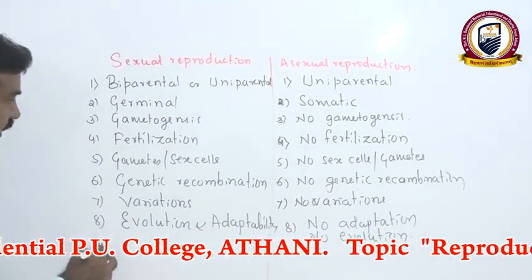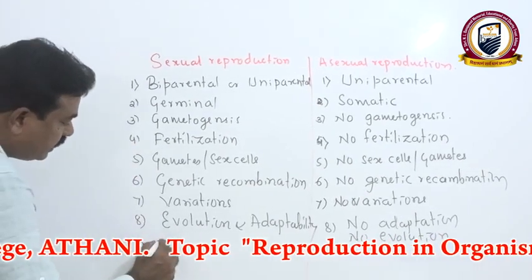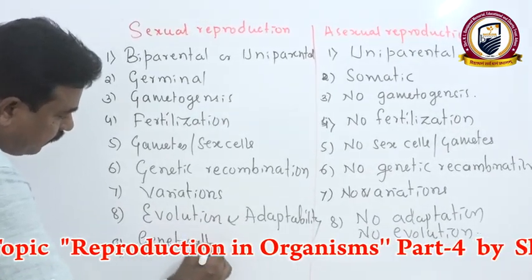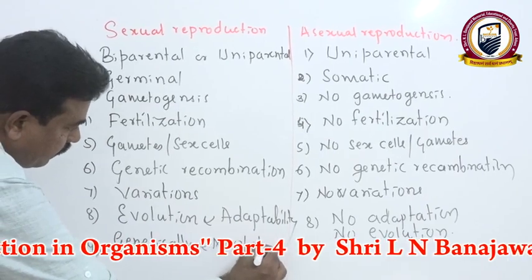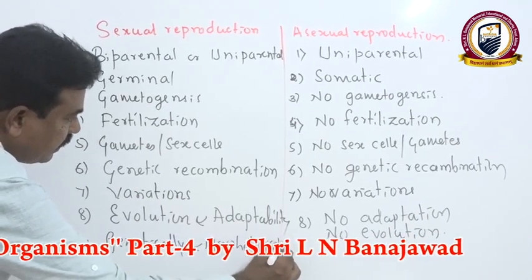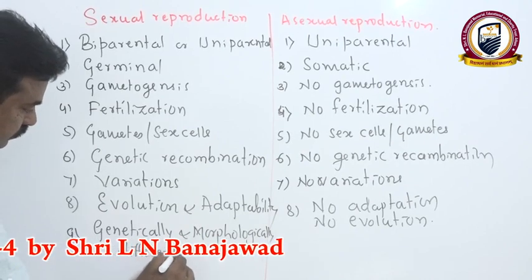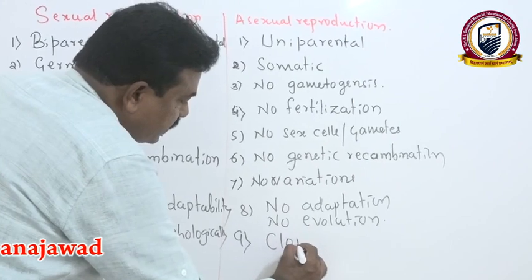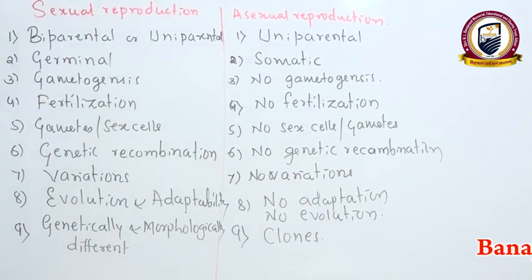And the organisms developed by sexual reproduction are generally different genetically and morphologically. But here they are genetically and morphologically the same, popularly known as clones.